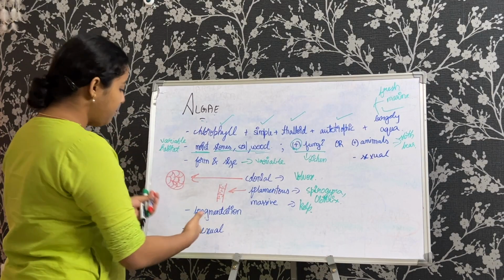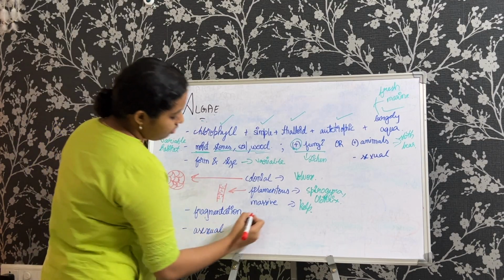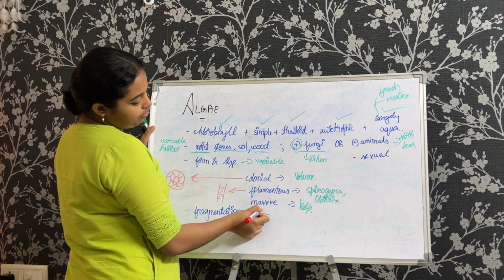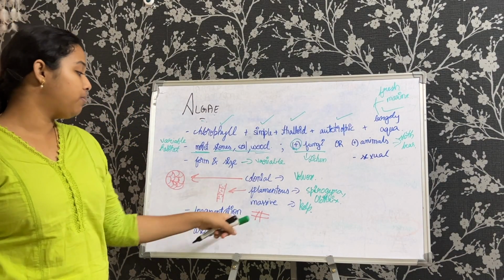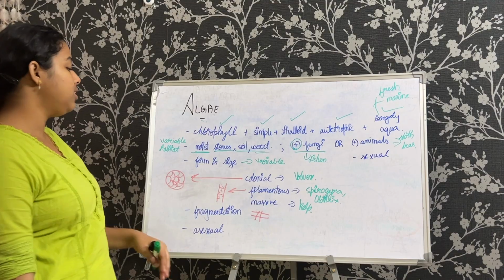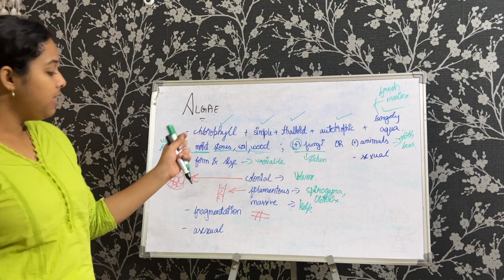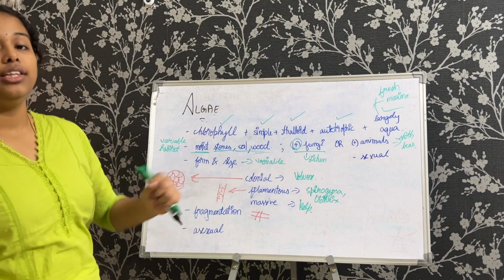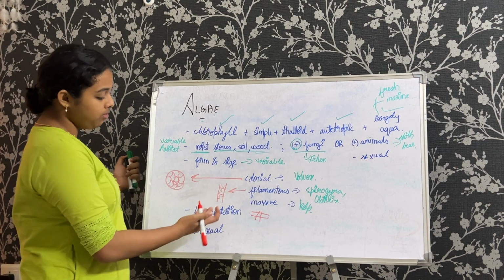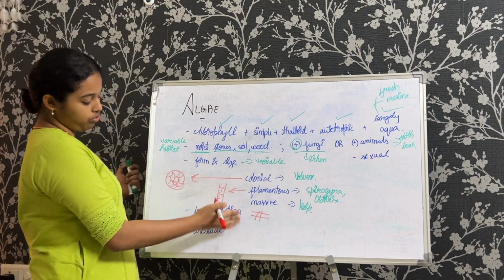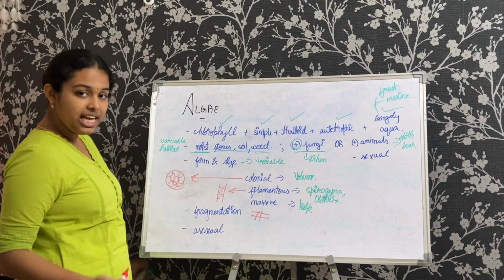So under vegetative, we are going to deal with fragmentation here. Now what does fragmentation mean? An organism like this will fragment and it will go on to form the thalloid. So in vegetative reproduction through fragmentation, those fragments go on and form the thalloid, the thalloid being the vegetative body of the algae. So now we understood the reproduction method through fragmentation. Let us go on to the asexual method.